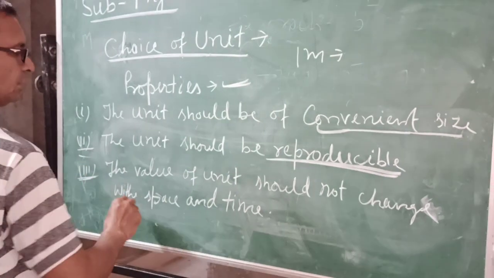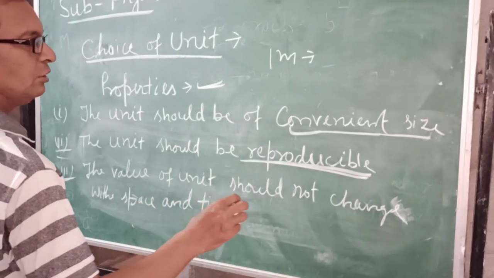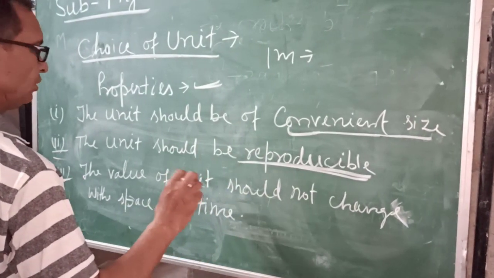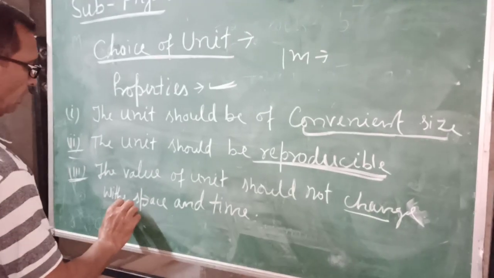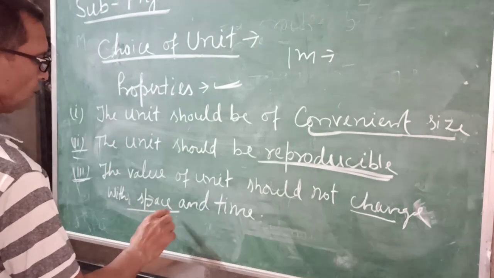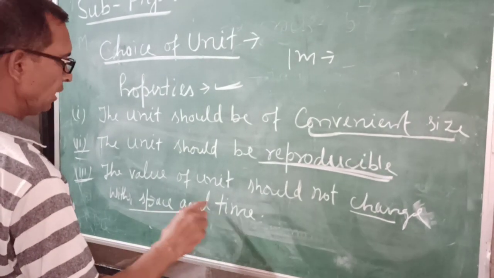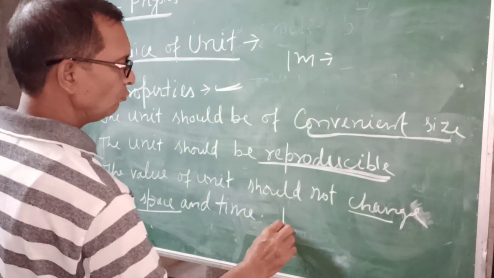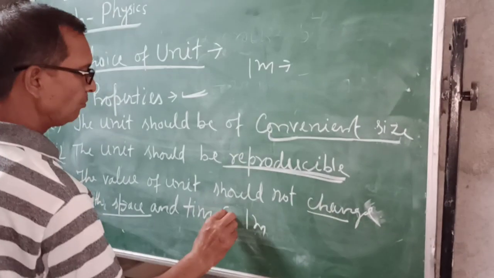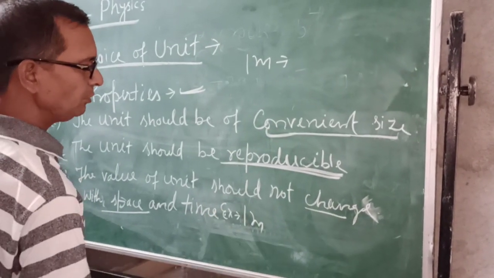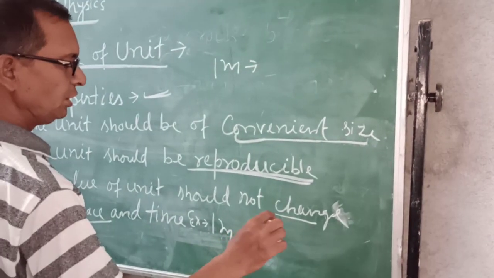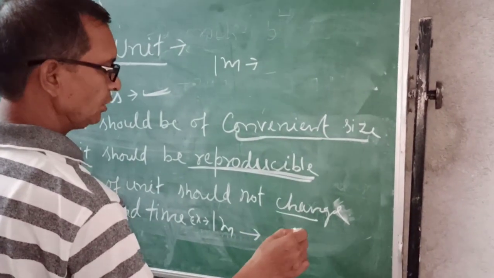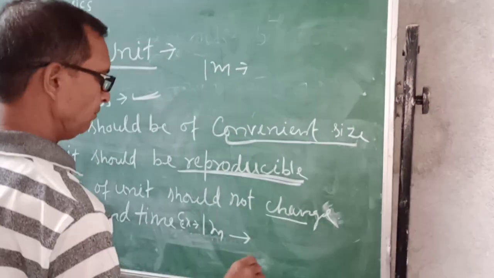Third point, the value of unit should not be changed. Suppose space and time. For example, 1 meter is the standard unit which is used in India. In other countries also it is the same.